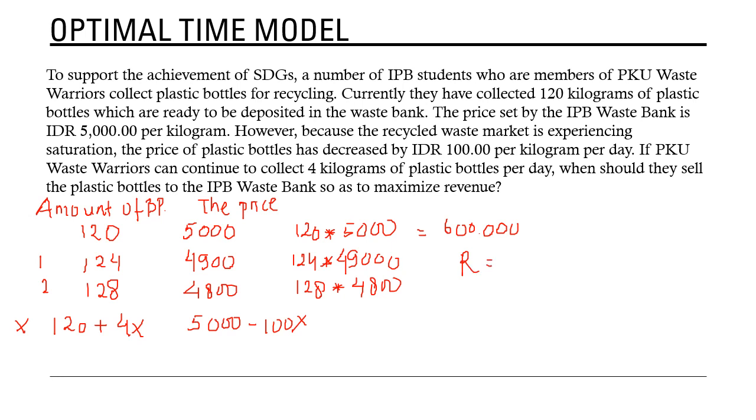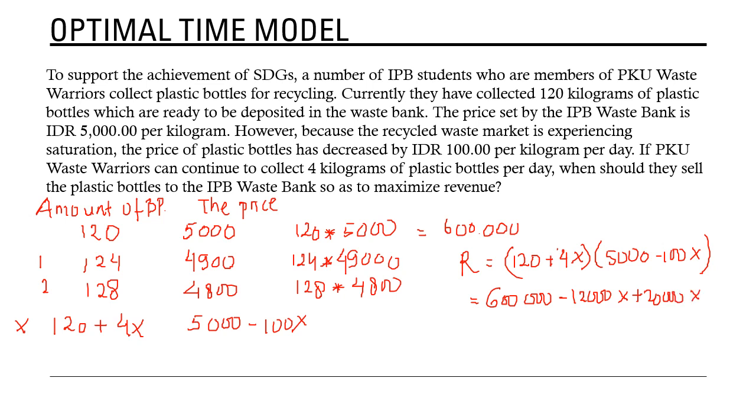Revenue is the amount of plastic bottles multiplied by the price, and we get this multiplied by this: 600,000 minus 12,000x plus 20,000x minus 400x squared. This is the revenue that we'll get.